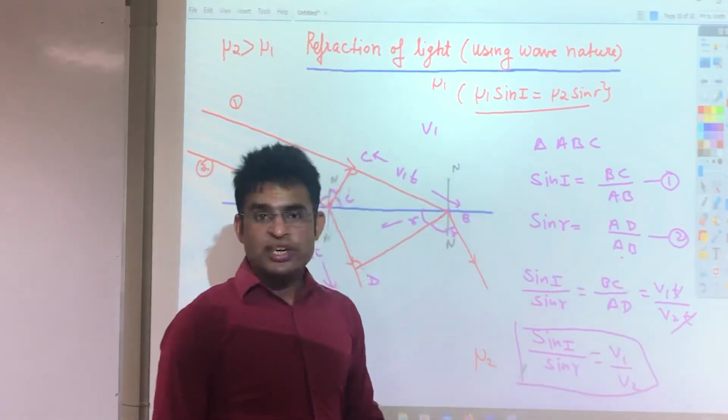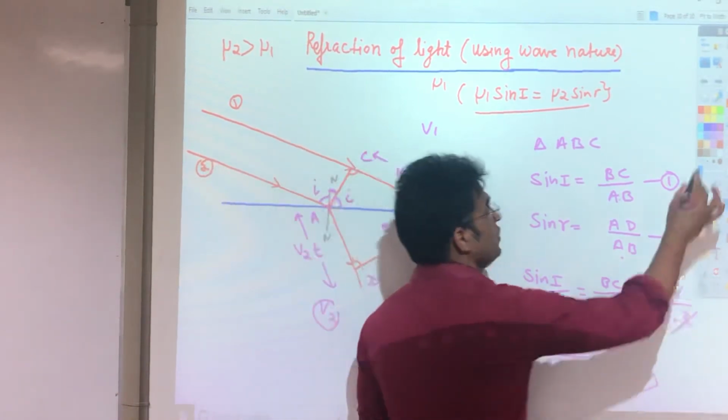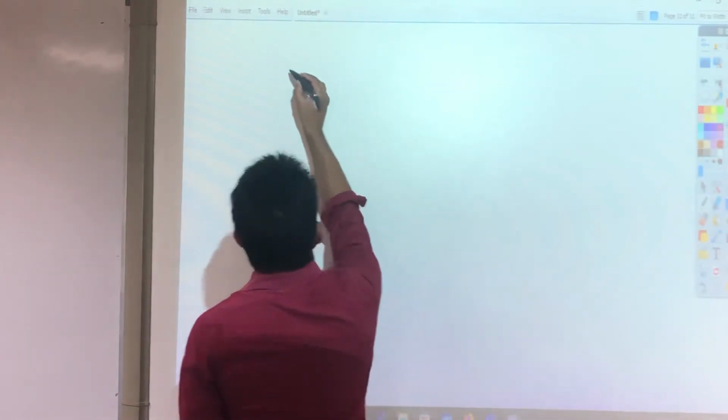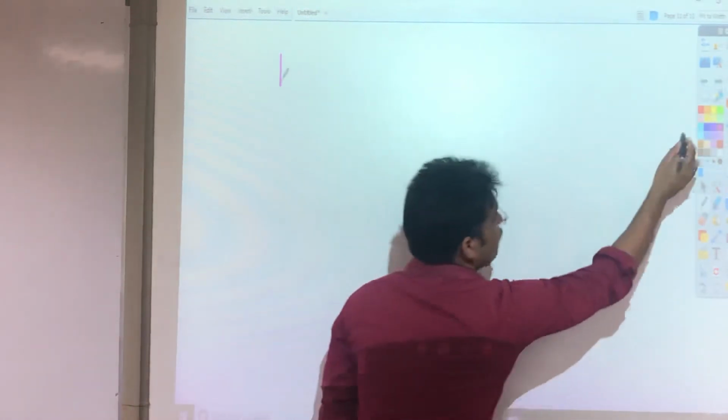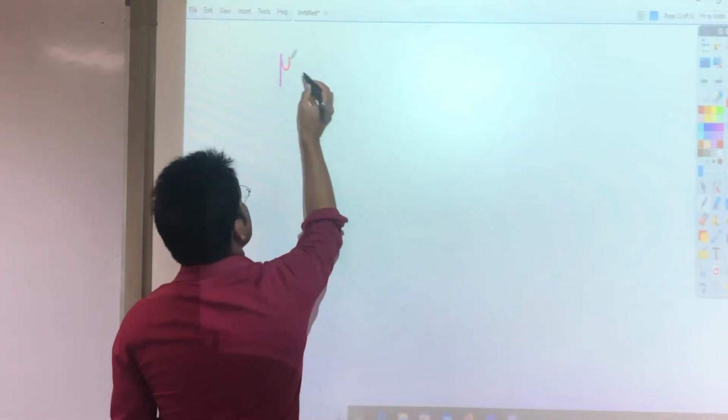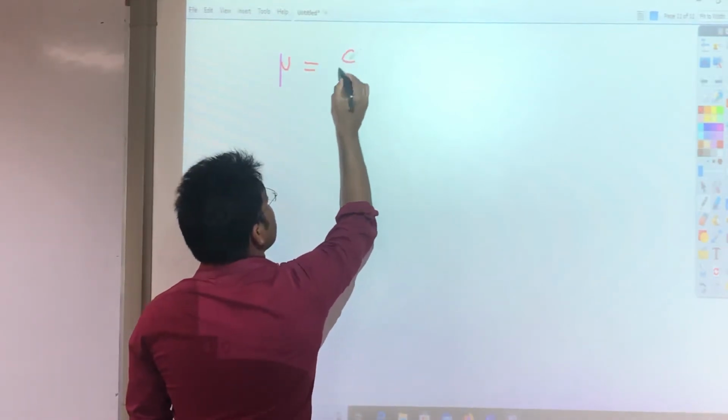But if we know the definition of refractive index, by definition mu is equal to c divided by v.